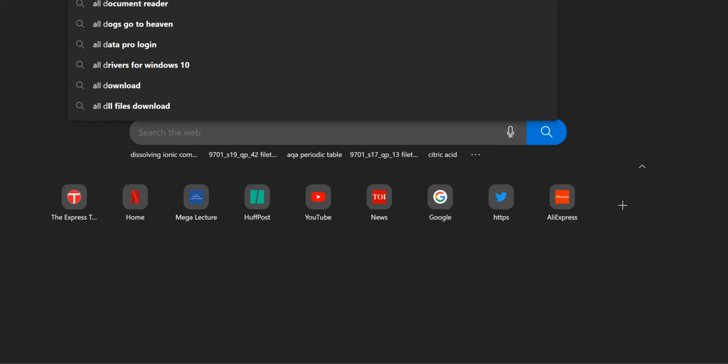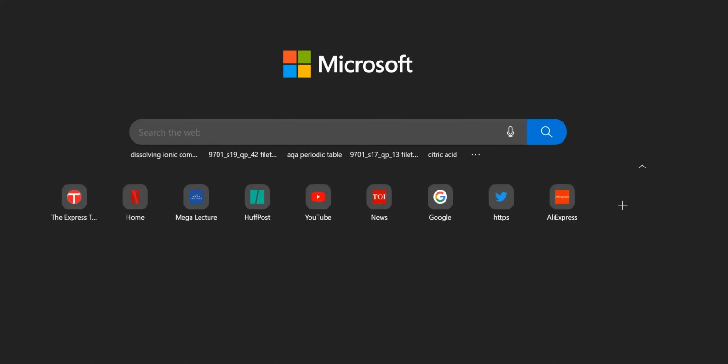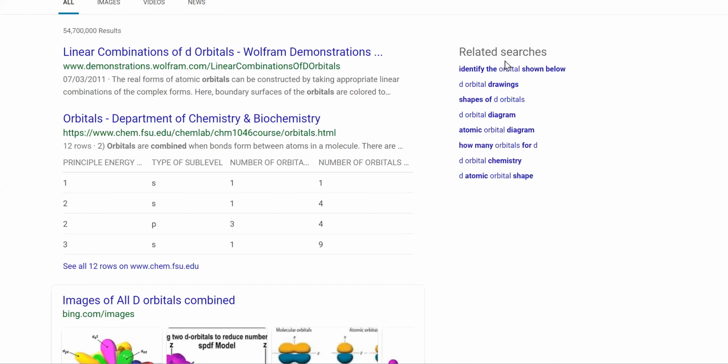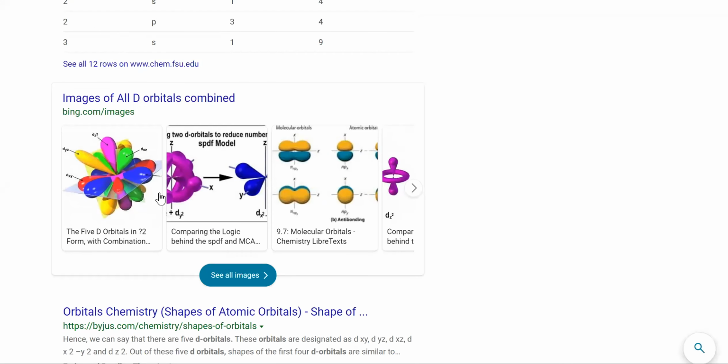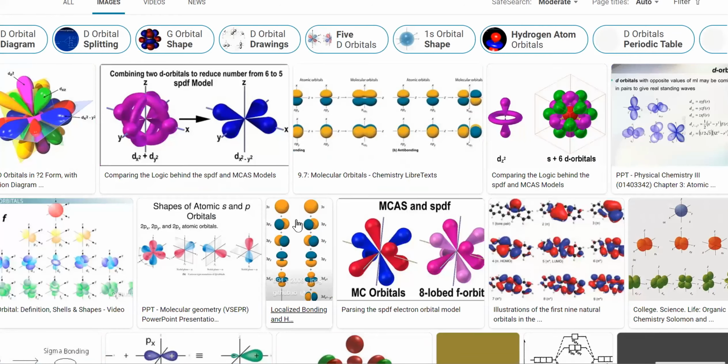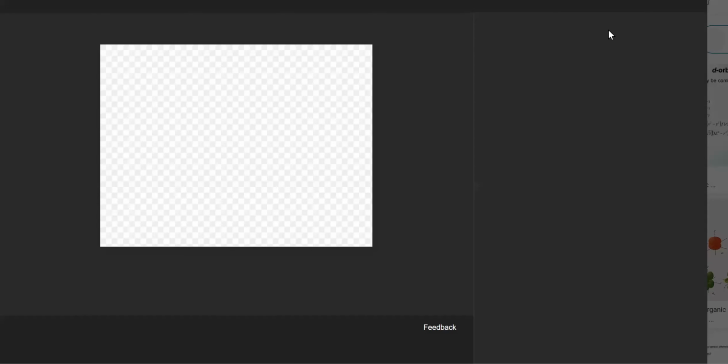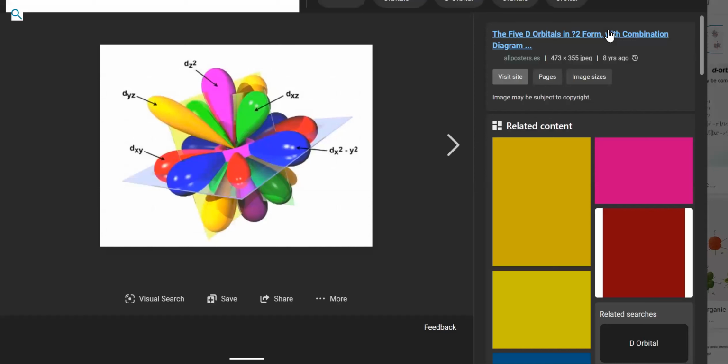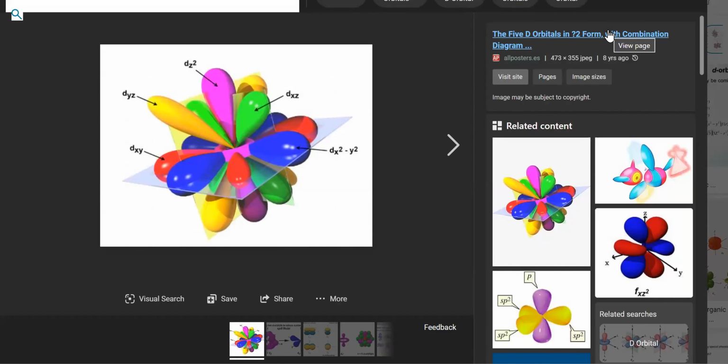All d orbitals, I mean, so it's a sketch. So it's probably going to be a sketch like this, that if you have all the d orbitals combined together, तो कुछ इस तरह का ही बनेगा ना, कि there would be orbitals that would be on the axis, between the axis, 5 different types है ना. Is this clear?